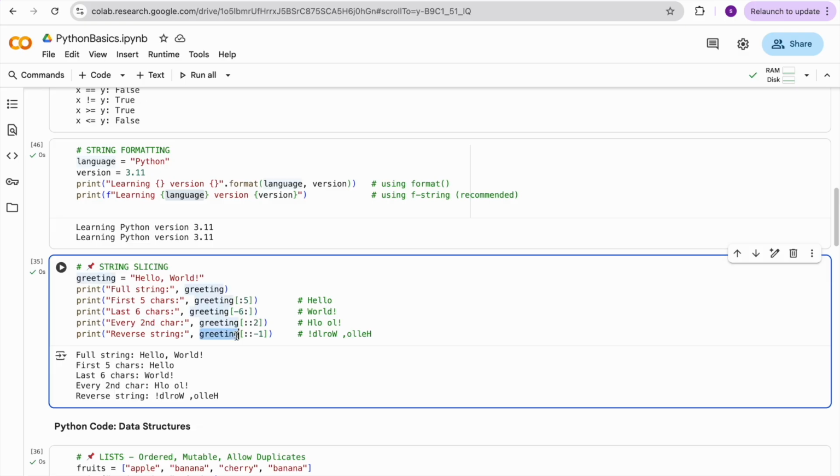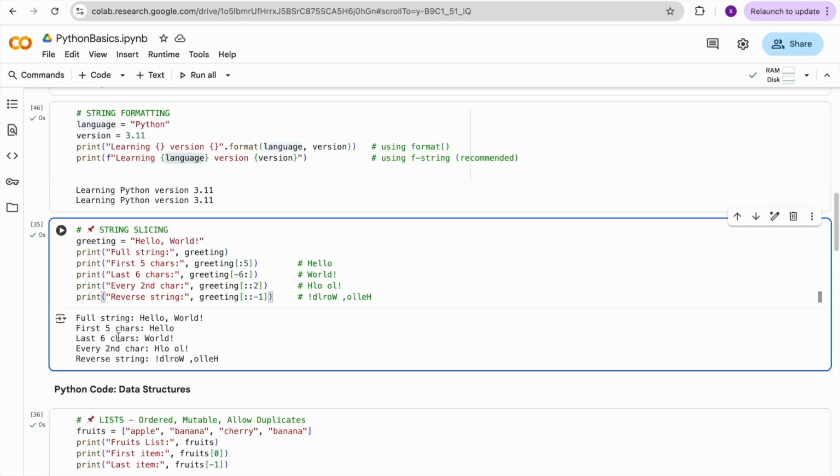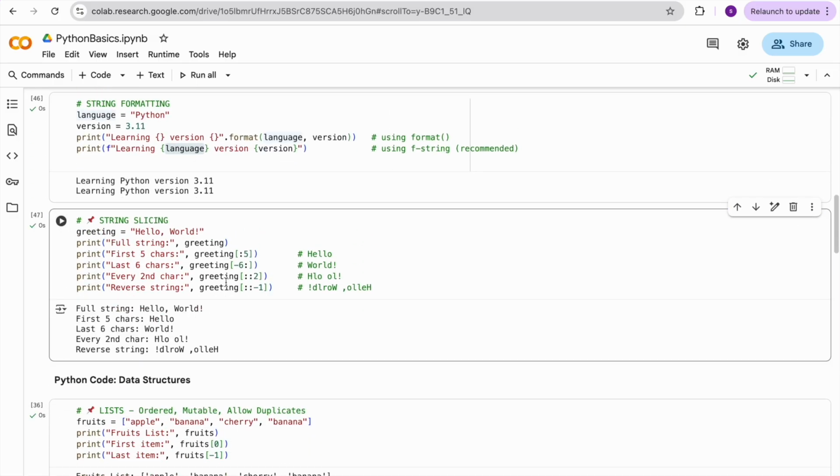And if you want to do reverse, you can use the double colons -1. What it will do is print the string in reverse order. So these are some string functions available.